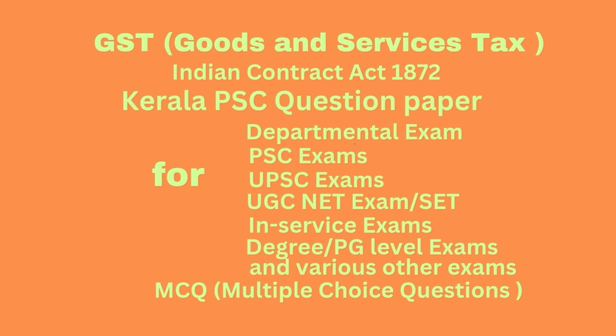Question number 96. Which of the following supplies shall be covered within the meaning of exempt supplies? Correct answer, option A, supplies which attract nil rate of tax. Option B, supplies which are wholly exempt from tax. Option C, non-taxable supply. Option D, all of the above. Correct answer, option D, all of the above. Question number 97. Fixed establishment shall mean, answer, a place which is characterized by a sufficient degree of permanence and suitable structure in terms of human and technical resources.